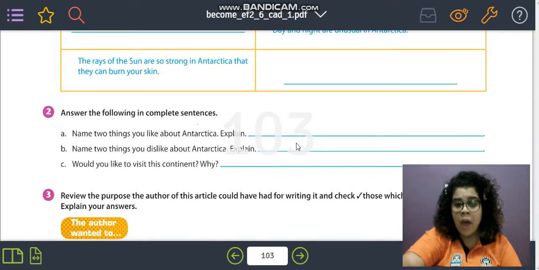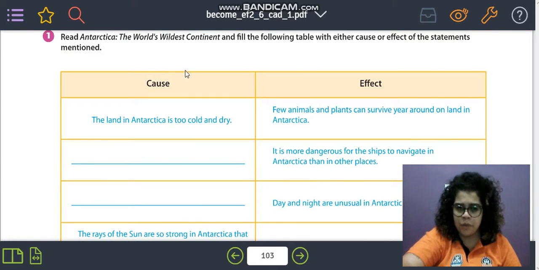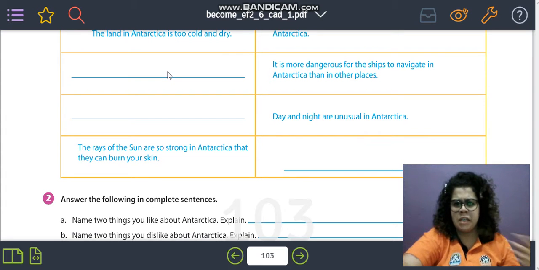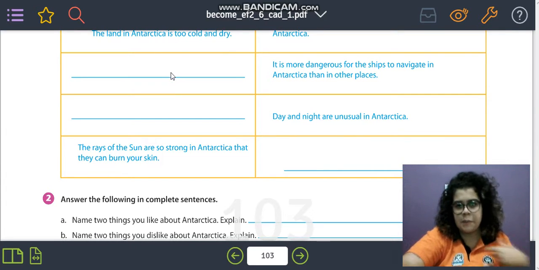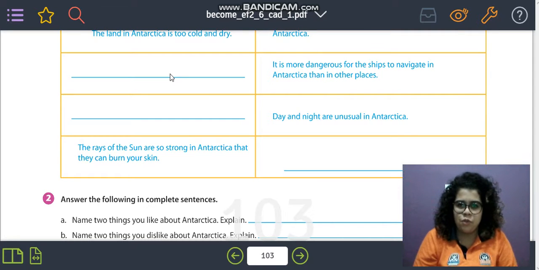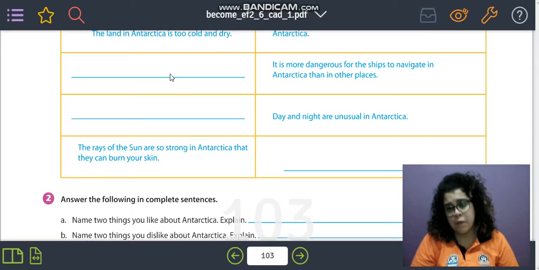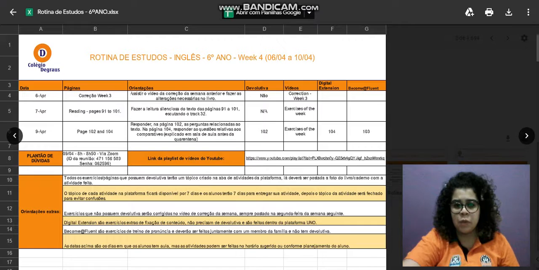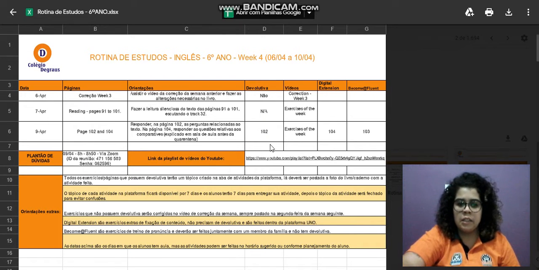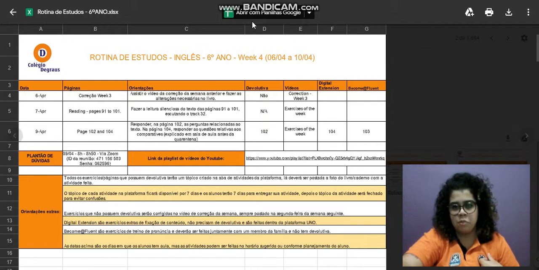This is a personal exercise, okay? This whole page is kind of personal. Some of them I can correct with you like this, but it's not going to be just like your answer. It's impossible because each person is going to write the information differently. But we have a lot of exercises that are personal. So that's why on the planning of this week, I sent you that you have to take a picture of page 102 and post it to me on the platform, right? So this is an activity that you have to give back to me so I can check that you have made it.